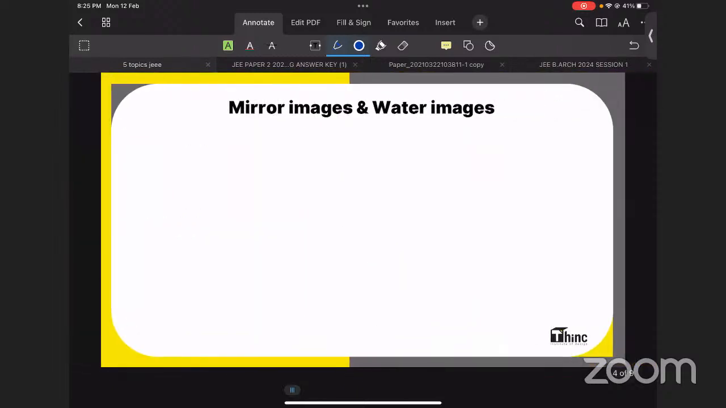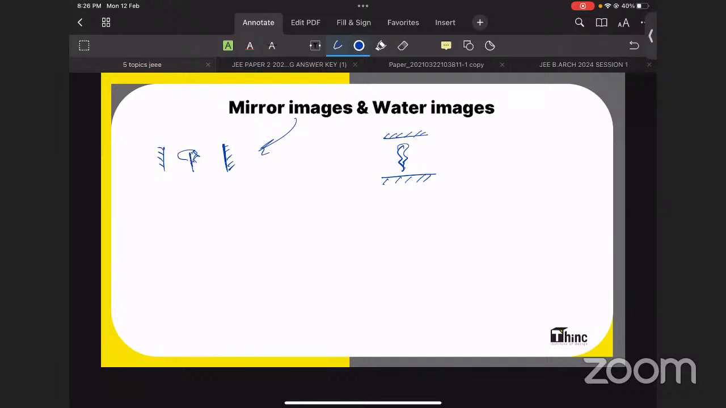Next is mirror image and water image. Mirror image means the reflecting surface will be a mirror, and mirror on right side questions may come. Mirror on right side questions, and even sometimes mirror on left side questions will come. An object will be here, and the mirror will be placed like this. This is generally called a mirror image question. In certain cases, the reflecting surface, say a mirror, is over here and the object is like this, or the mirror is like this: mirror on top or bottom.